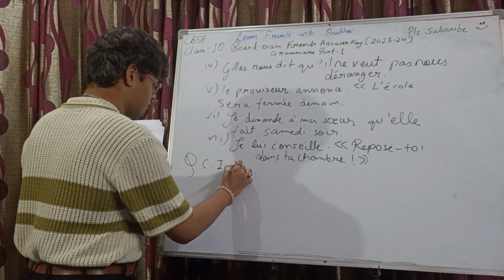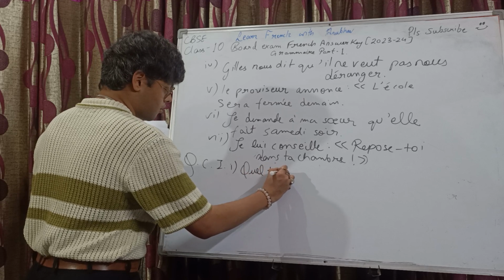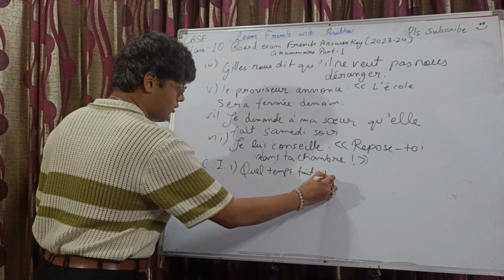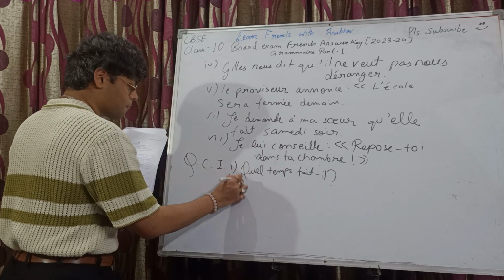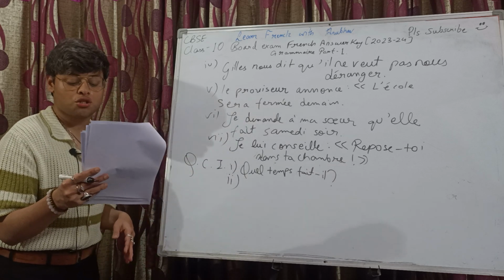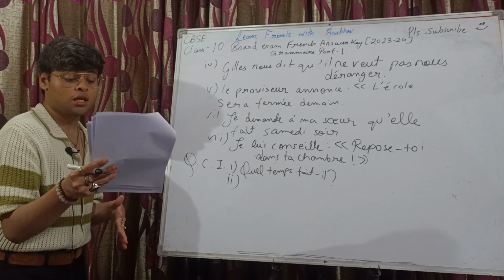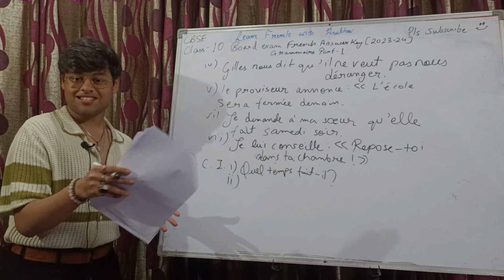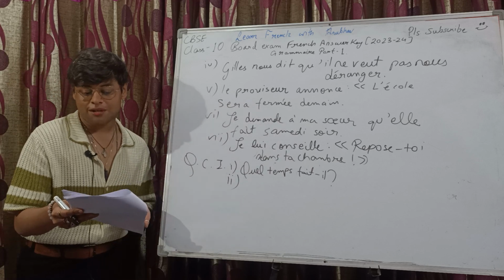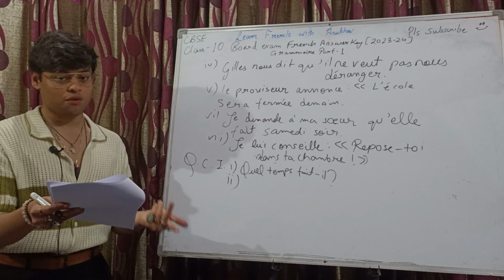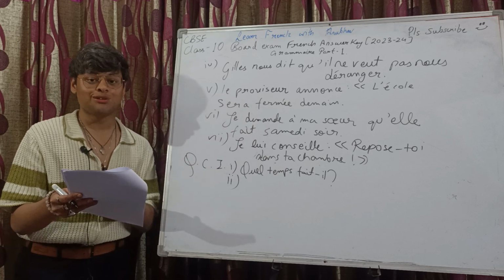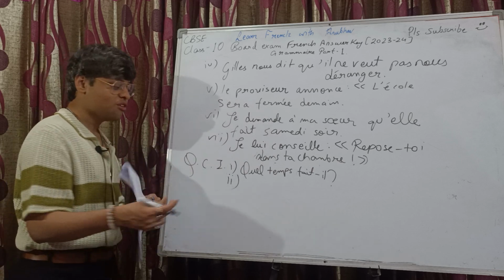First part. Quel temps, no hyphen here. Quel temps fait-il? Second one we have. Elle arrive dans deux jours. Now, we had discussed such expressions in previous videos, that when you have a time expression where we don't have an exact time, go for quand. When you have an exact time, go for à quelle heure. Here it's deux jours, so use quand. Quand arrive-t-elle? Inversion, right?